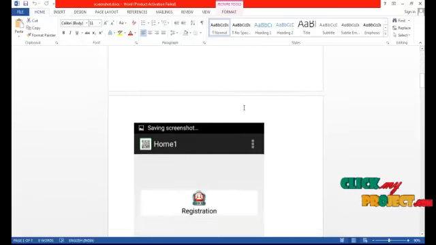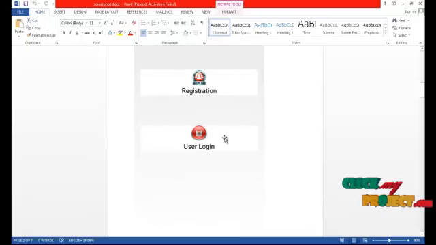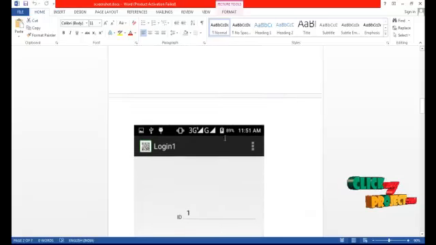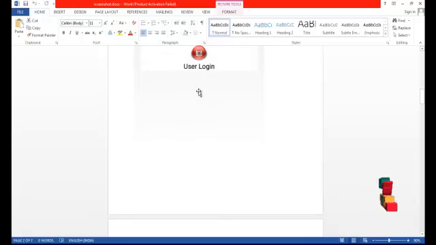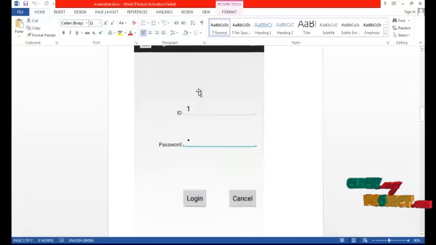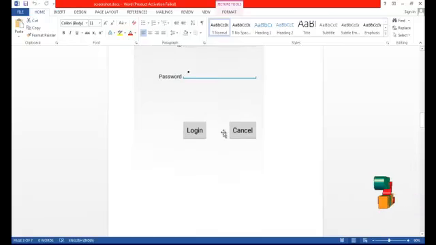After clicking enter, you get the registration and the user login. In the registration process, we register using an ID, and certain details should be given to make a secured login. After that, I click on user login. The ID is auto generated and should be noted during the registration. The same ID and the password should be provided to log in.